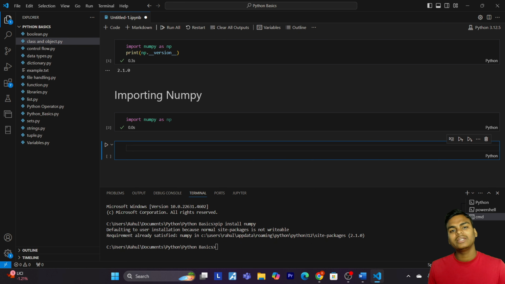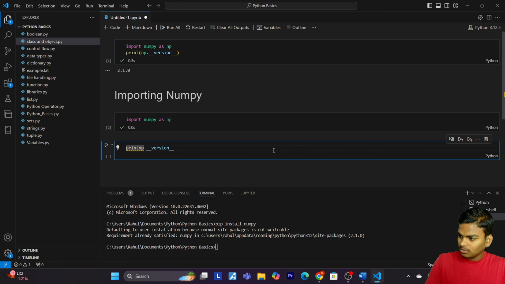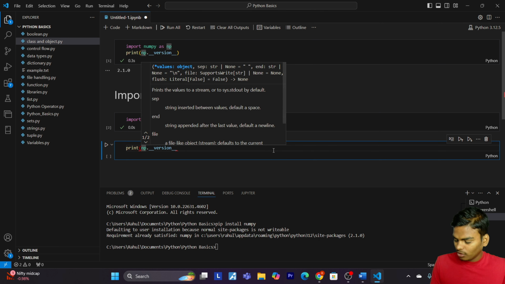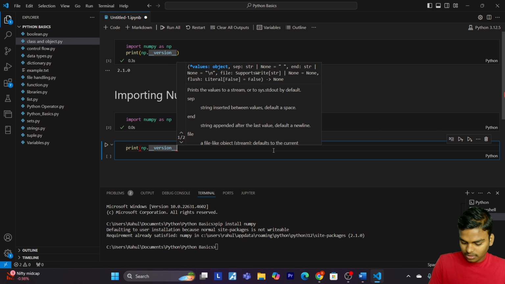Let me show you how. After importing, let's test np.__version__. Let me print it. I want to check the NumPy version installed in my system, and it is 2.1.0. Now let's come to our next slide.